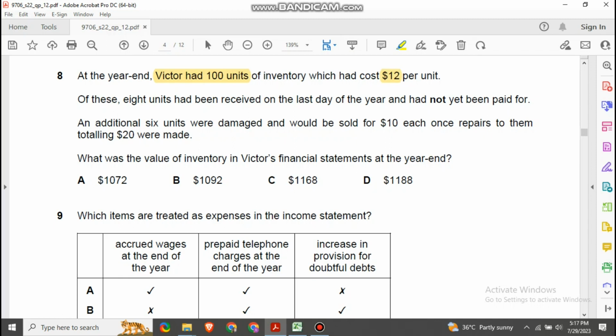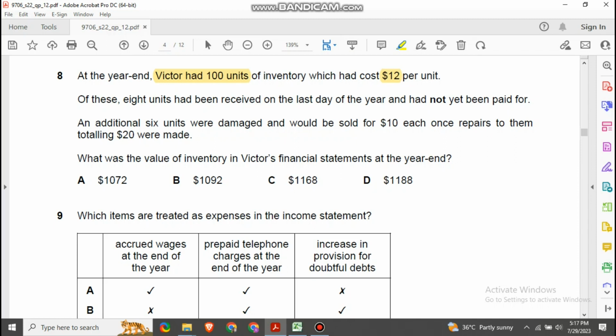Of this, 8 units have been received on the last day of the year and had not been paid for. An additional 6 units were damaged and would be sold for $10 each once repairs to them totaling $20 were made. What was the value of inventory in Victor's financial statement for the year ended?